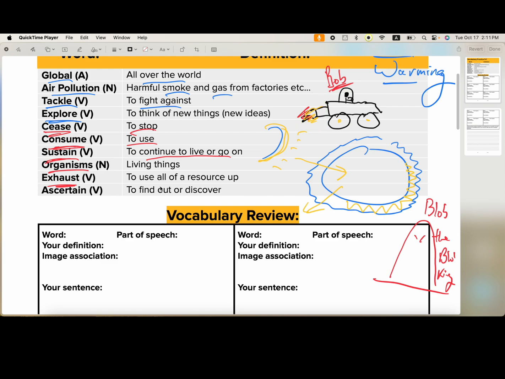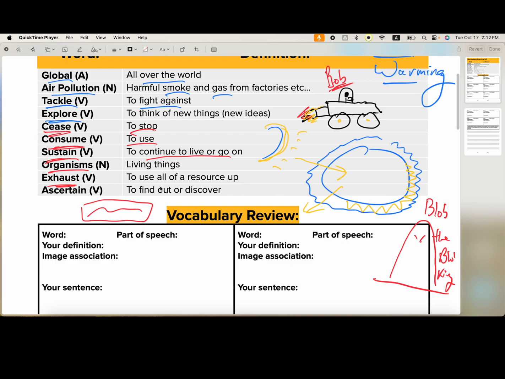We are talking about using up all of a resource. So if we exhaust all of the vegetables on Earth, all of the trees on Earth, there's going to be nothing left, which is one of our problems because right now we are exhausting the resources of the Amazon rainforest. We are using up the wood. We're chopping it down to create tofu farms, and we're chopping it down to have more pasture for cows. You don't see huge steaks running around eating grass in a field. No, you see cows exhausting the resources of the Amazon rainforest by eating the grass which we've planted when we chop down those trees.